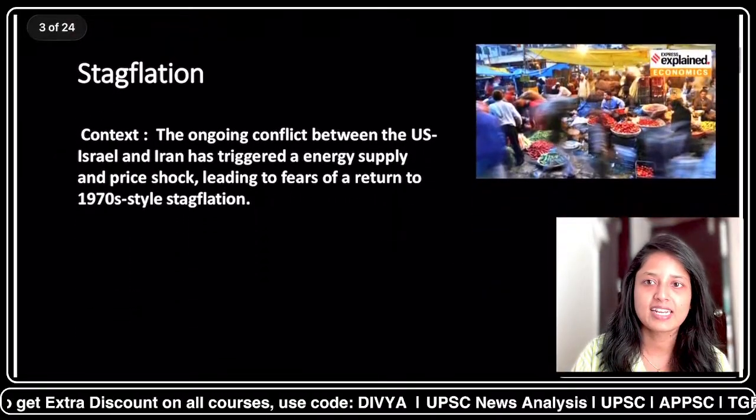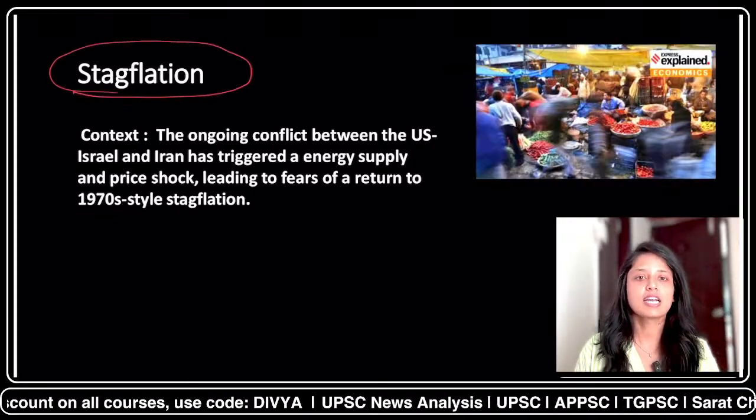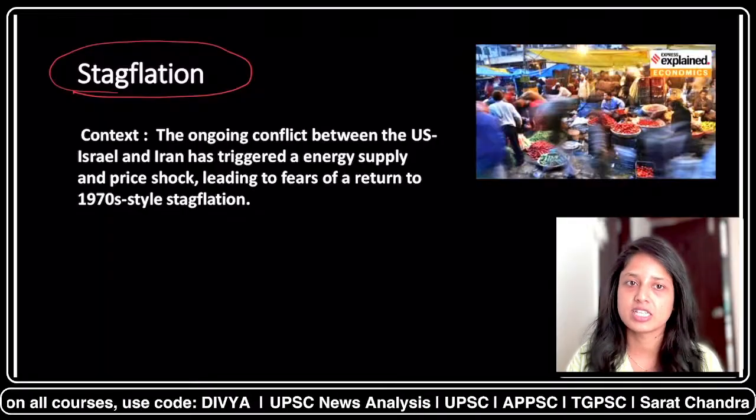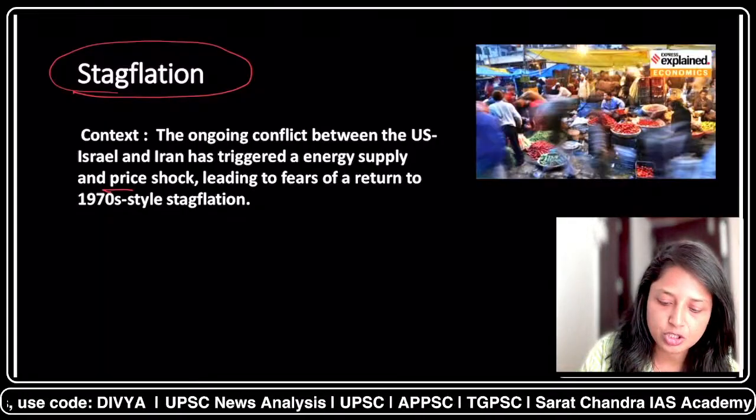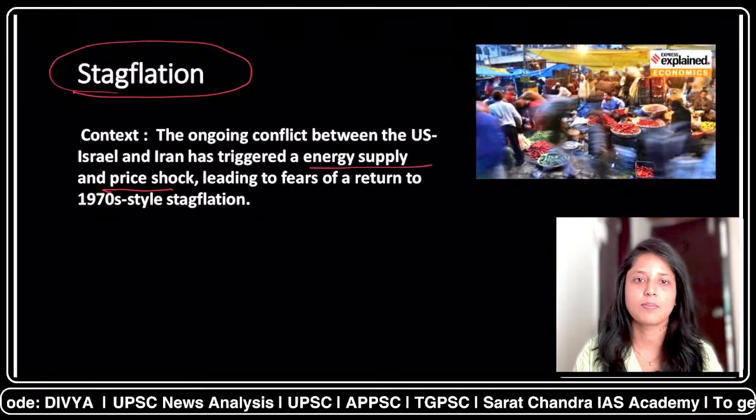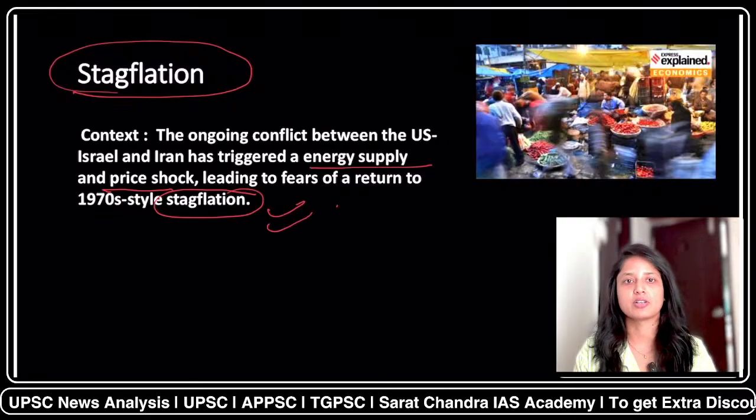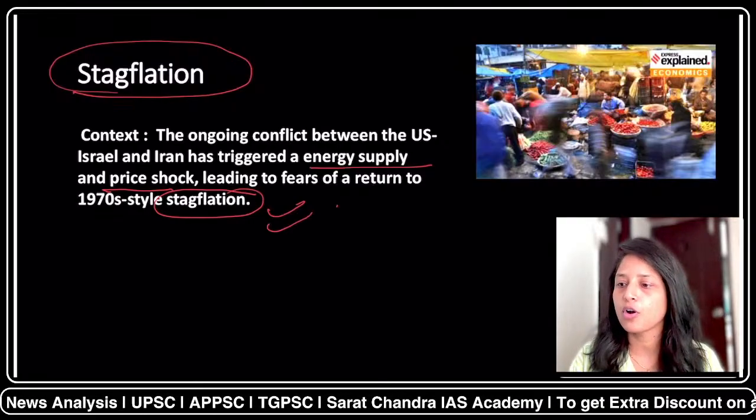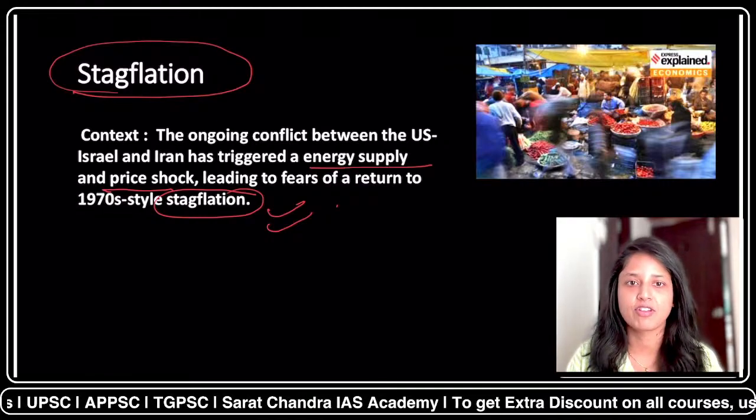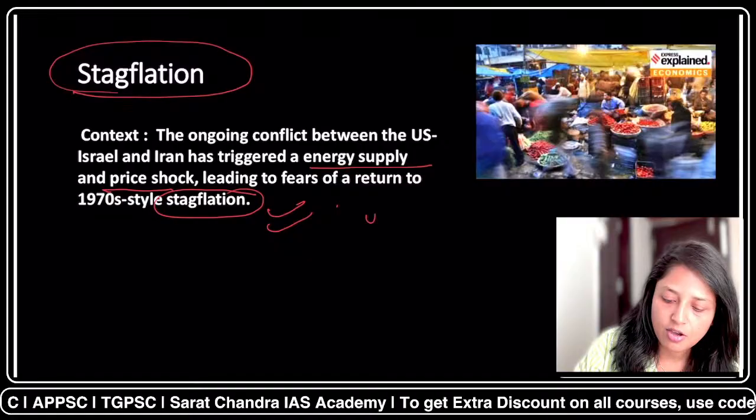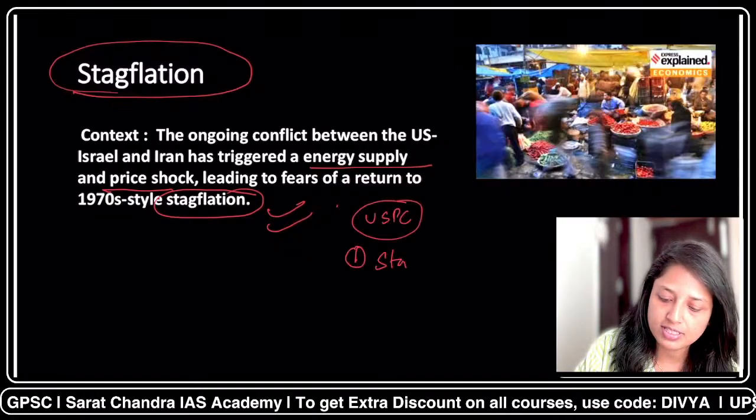So let's quickly start with our first important topic, that is the stagflation. So the context is because of the ongoing West Asia conflict. This conflict has triggered the price shock because of the shortage of the supply, and this is leading to the fears related to stagflation. So from exam point of view, what all things are important? First important thing is about the concept of stagflation only. So here for UPSC, what all things are important? First is the concept of stagflation.